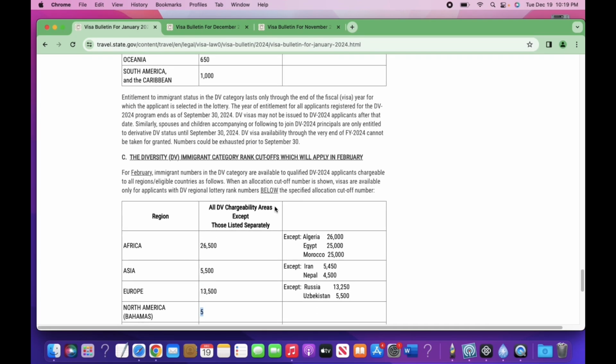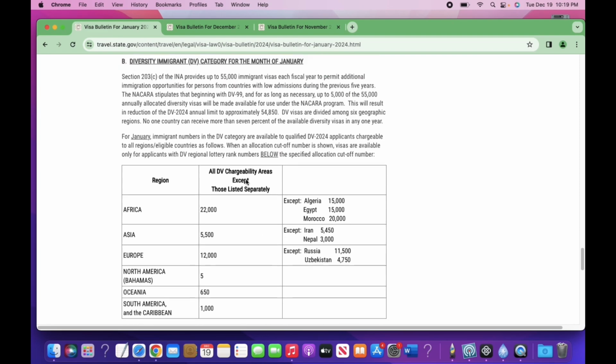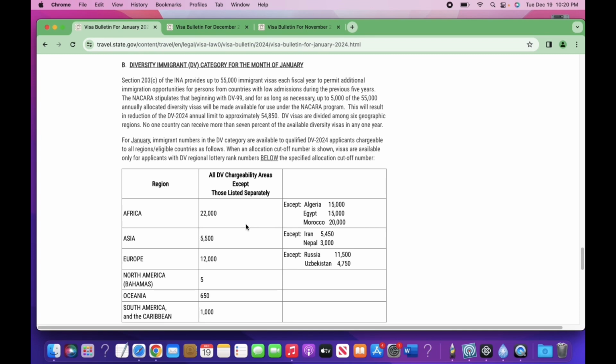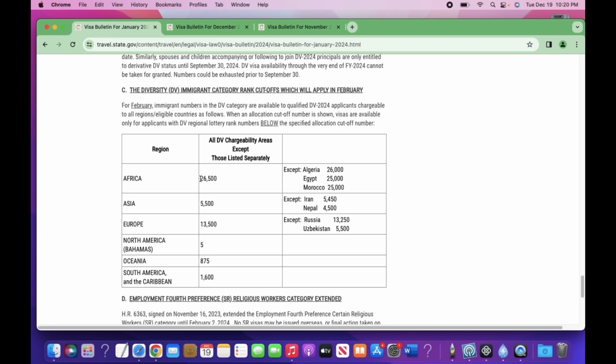So this is what you look at when you are considering your case numbers. And that's why we always say if you have a low case number, then you have higher chances of even getting an interview. So if you have a number that is between 0 and 26,500, your case is current, and that means you'll be receiving the second notification letter for the interview.